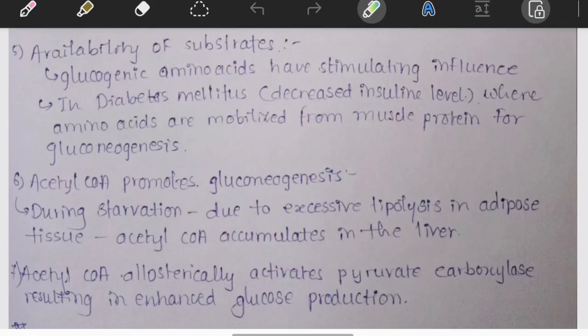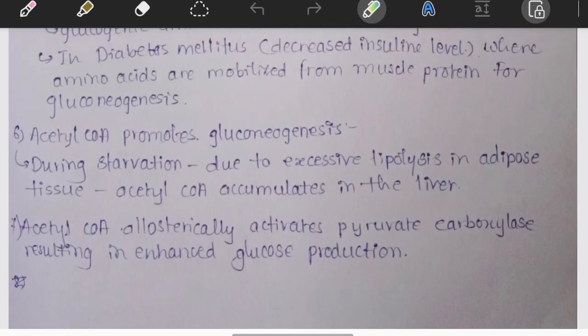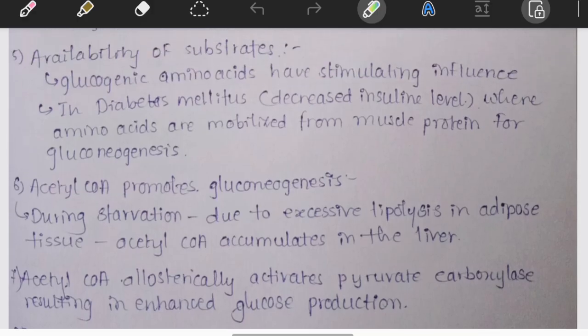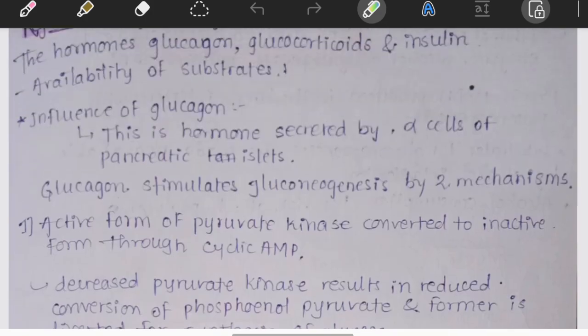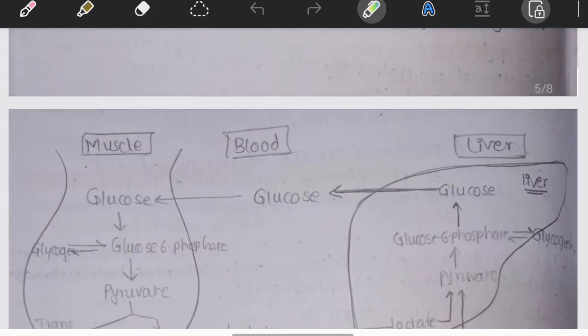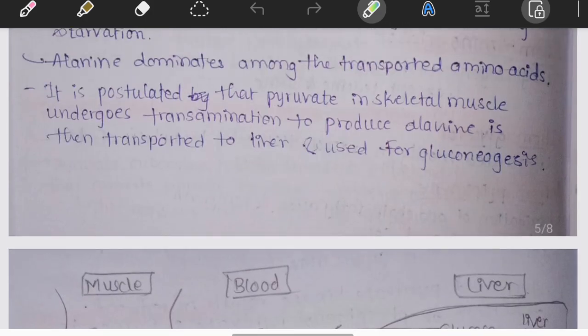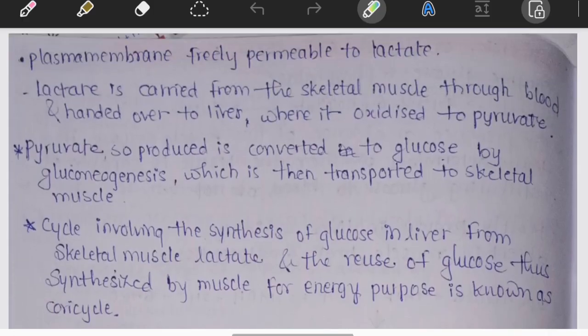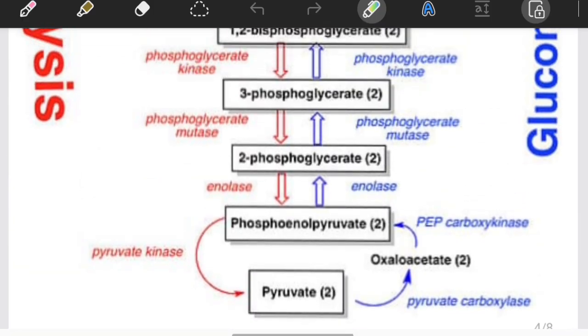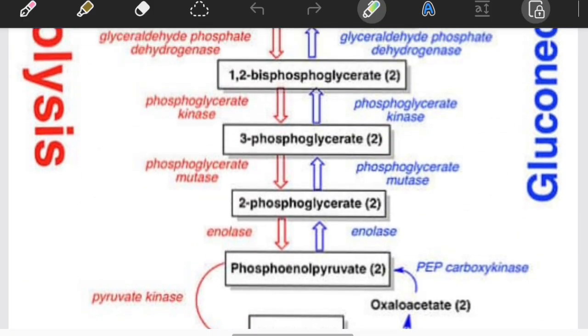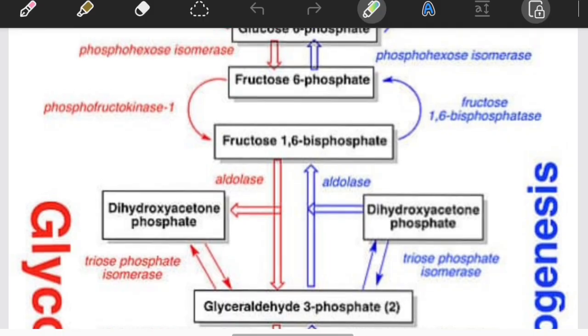Let's revise. Major precursors are lactate, pyruvate, gluconeogenic amino acids, glycerol, propionate. Major site is liver, and kidney during prolonged fasting. Three bypass reactions: first, pyruvate to oxaloacetate to PEP. Second, fructose 1,6-bisphosphate converted into fructose 6-phosphate. And third, glucose 6-phosphate converted into glucose in the liver.